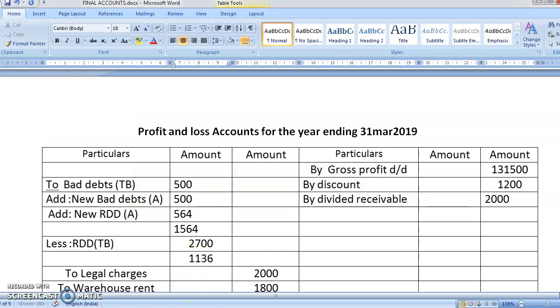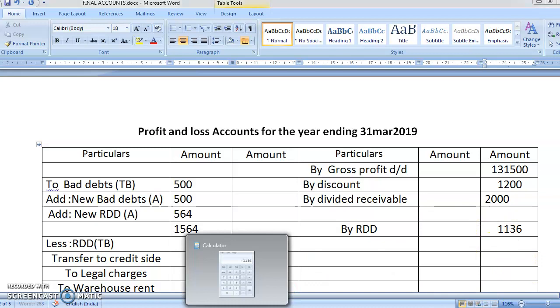1136. So you write here 1136, and then you will write here on the opposite side, transfer to credit side. Why? Because it is a negative figure, and here you'll write by RDD. Okay, by RDD. What is the amount? 1136. Okay, now we'll check here everything is okay. At least here we can complete the total and keep it.